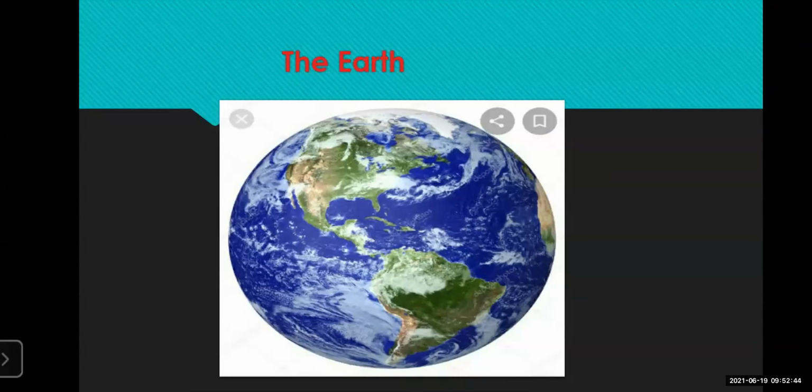The earth then liquefied with time, and the outermost part of the earth cooled first and became solid, which is called the crust. So let's see the structure of the interior of the earth.